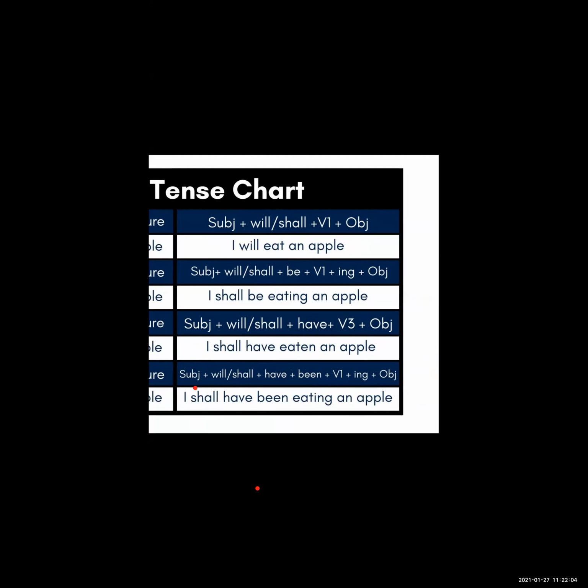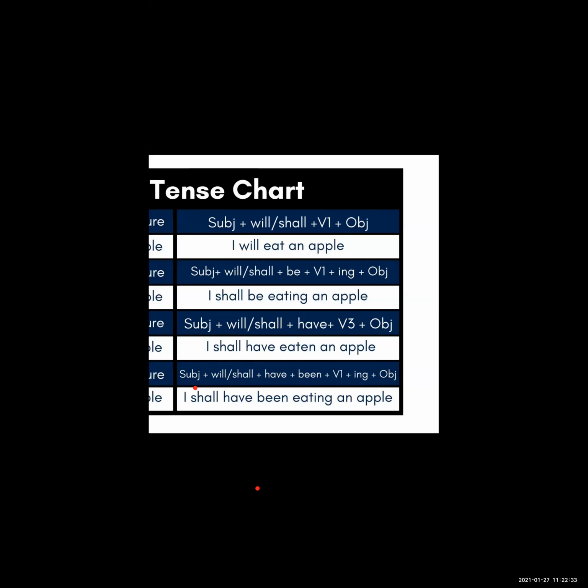Okay students, so this is all about the tenses. So where do we use the future perfect continuous tense? We use it to express an action that will have been going on at or before some point of time in the future. See the example: we shall have been waiting for you for a long time.